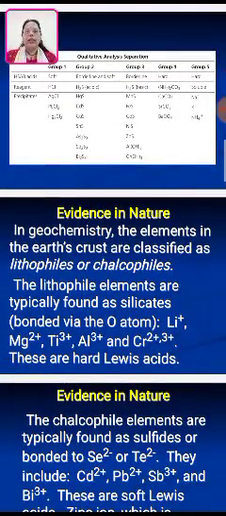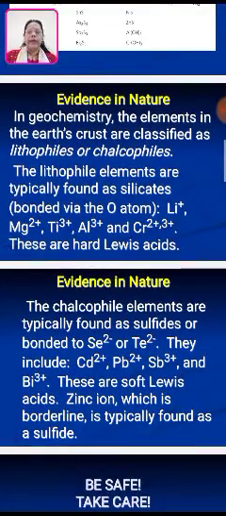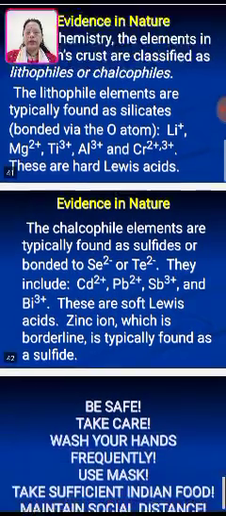In geochemistry, the elements in the earth's crust are classified as lithophiles or chalcophiles. The lithophile elements are typically found as silicates bonded via the oxygen atom. Lithium plus, magnesium 2 plus, titanium 3 plus, aluminum 3 plus and chromium 2 plus, 3 plus. These are hard Lewis acids. Whereas chalcophile elements are typically found as sulfides or bonded to selenium 2 minus, tellurium 2 minus. They include cadmium 2 plus, lead 2 plus, antimony 3 plus, bismuth 3 plus. These are soft Lewis acids. Zinc ion, which is borderline, is typically found as a sulfide.